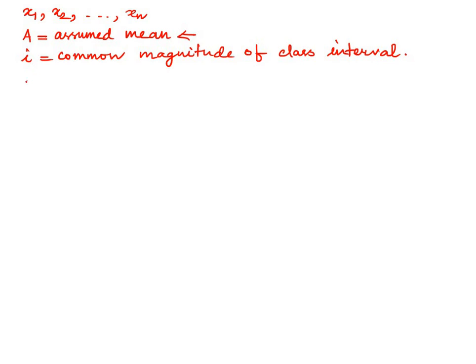Let us denote like this. Let us say let yi be xi minus a, let us do one thing.